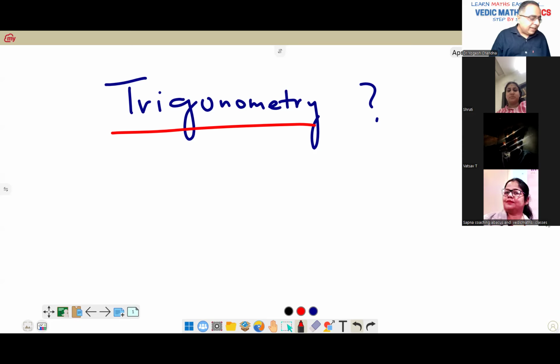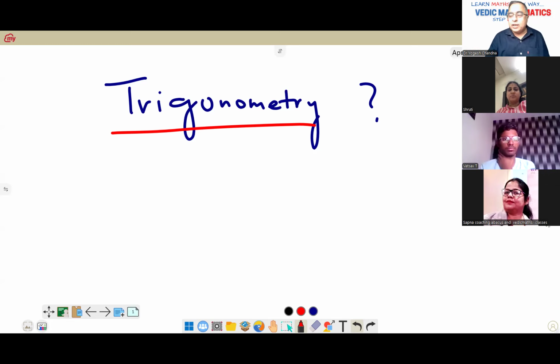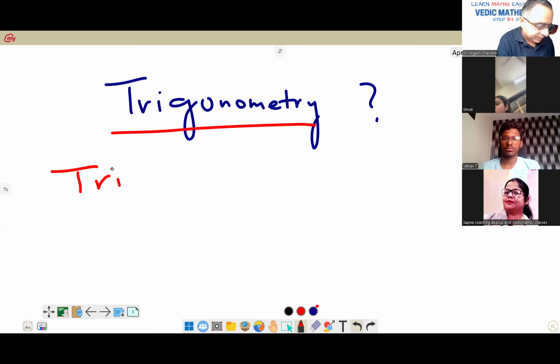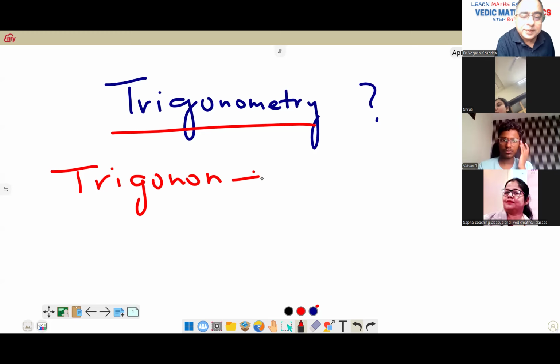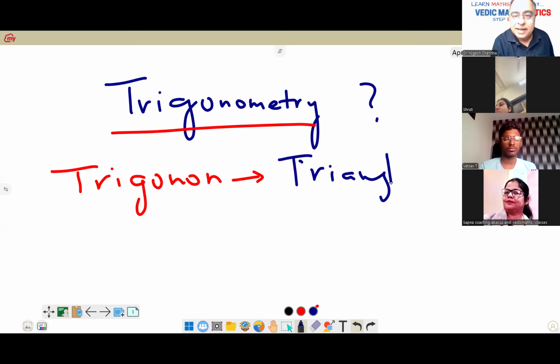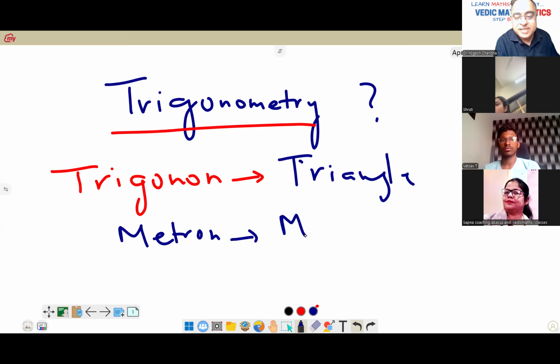Trigonometry has come from two words, trigonon and metron. Trigonon means triangle, and metron means measurement.